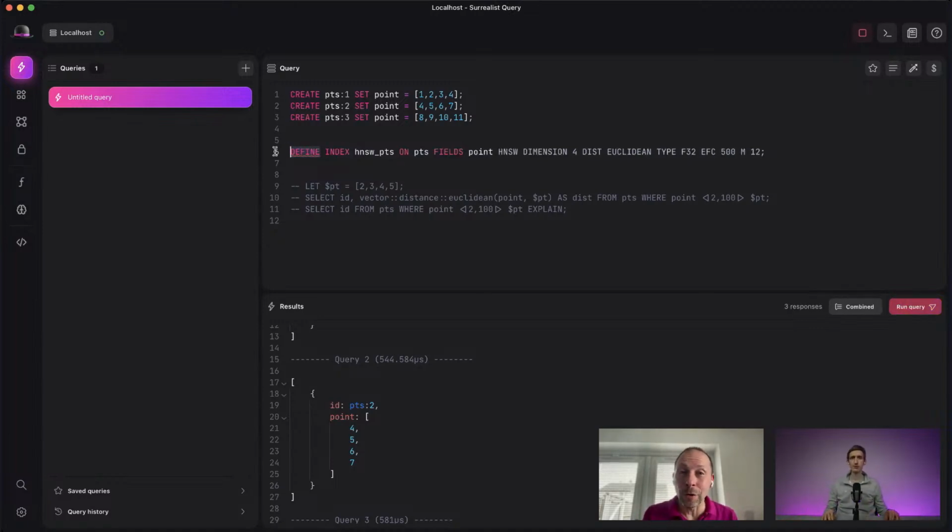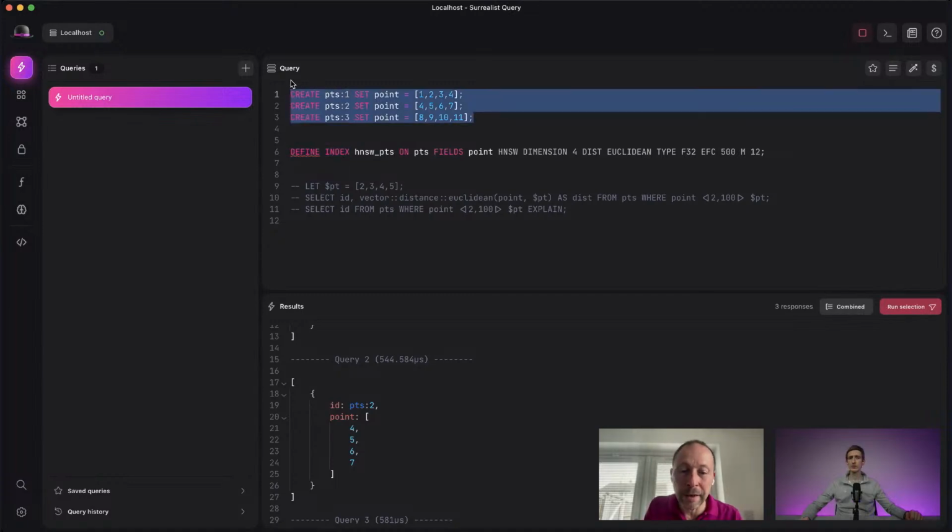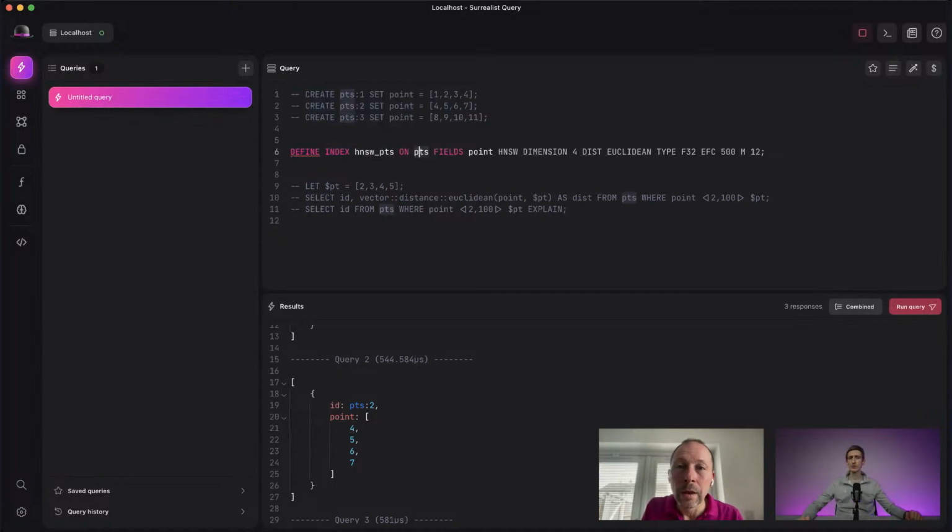Okay, so talking about dimension, this is one of the parameters that is required by the index. So we create an index as usual, define index, we give it a name, the table it is going to index records from, and the field that contains the embedding. Then we say it's an HNSW index, which is the name of the index.